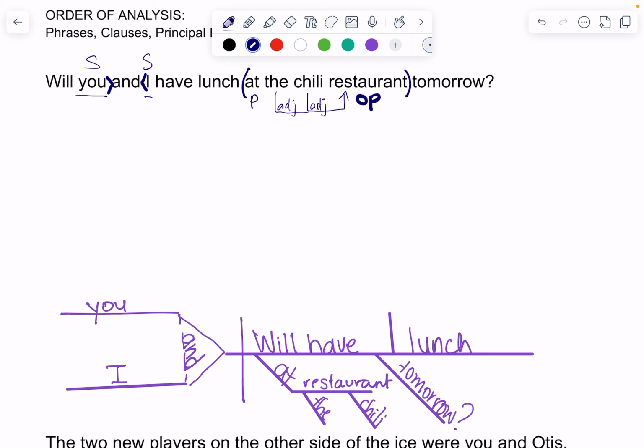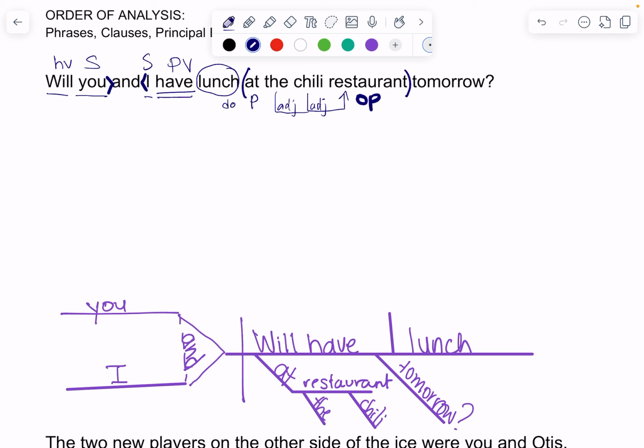So we're going to have is the PV and will is a helping verb. Okay, there's no linking verb because predicate verbs, remember, don't have linking verbs, they have helping verbs. Lunch tells us what you and I will have. Okay, lunch is an object element because it completes the meaning of the action verb. So it is a direct object. It tells us what you and I will have. So we're going to circle that and write DO.